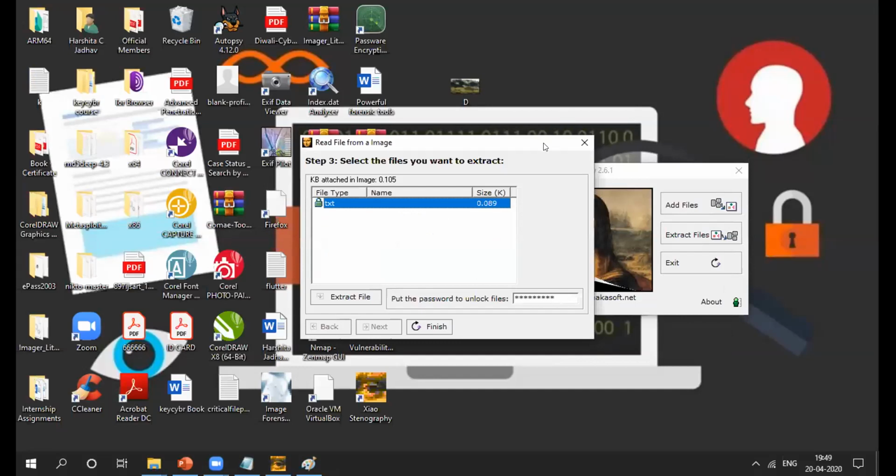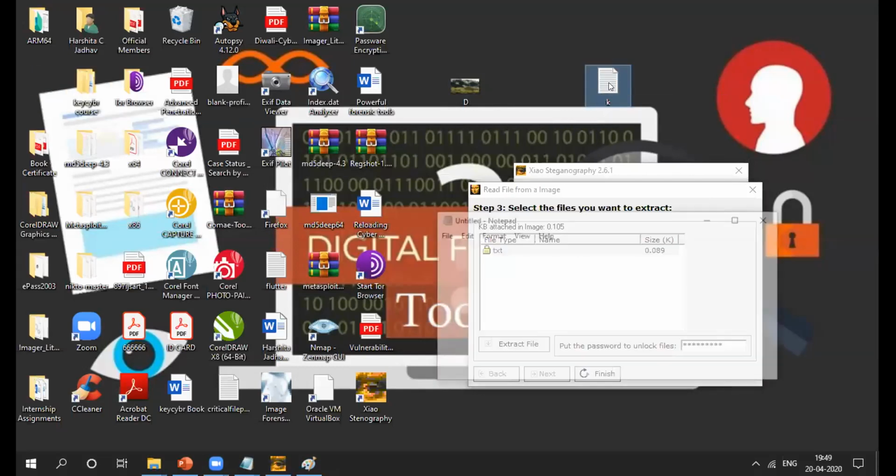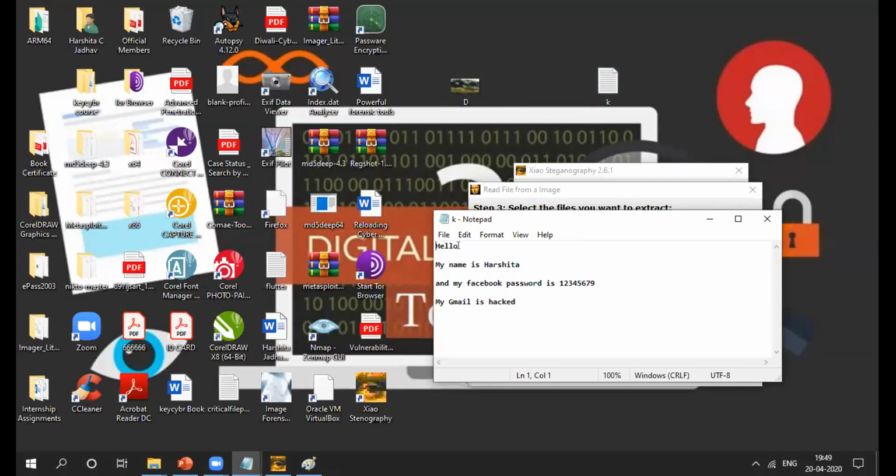Okay, you can see this is my steganographic image, right? And this is my extracted file. So yes, I'll just show you. Yes, this is my sensitive information. This is my name. This is my Facebook password, and I'm just going to tell here that my Gmail is hacked, right?